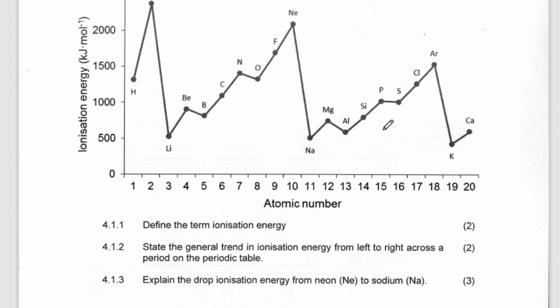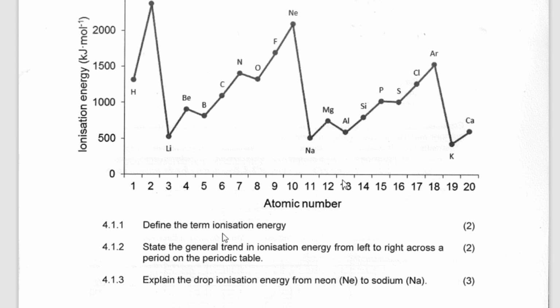Sometimes at this level we don't talk about a mole of electrons, just the minimum energy required to remove an electron from a gaseous atom, ion or molecule. That is still fine. They will give you a tick.